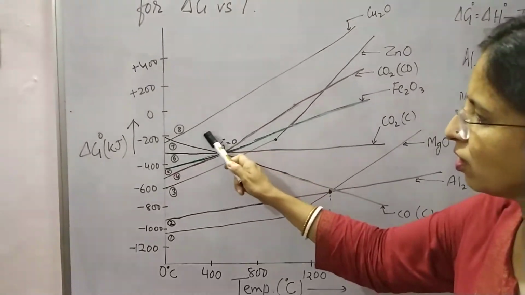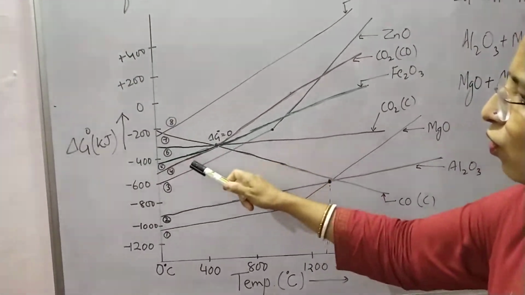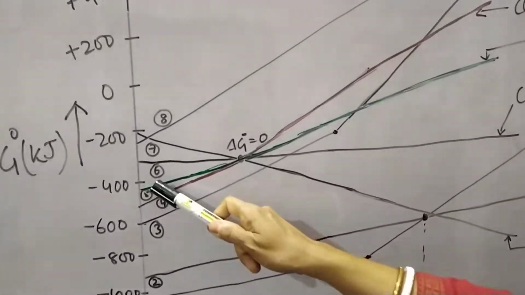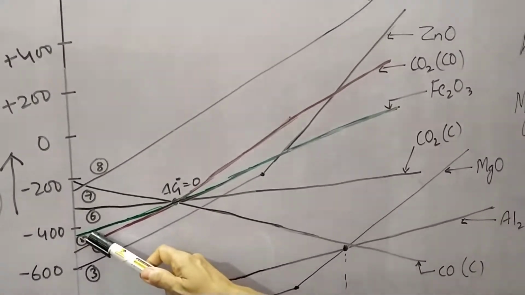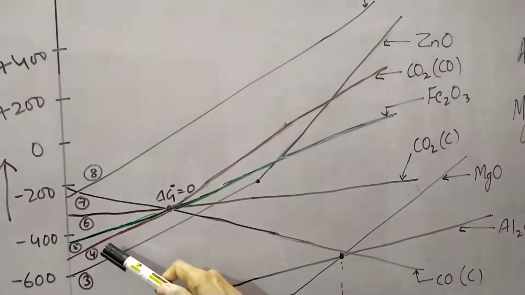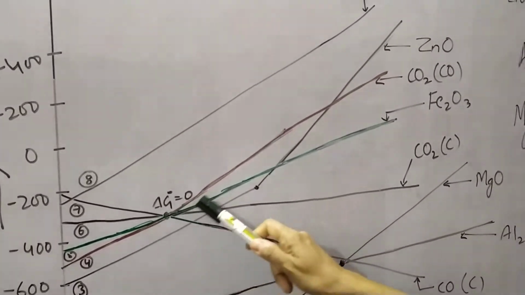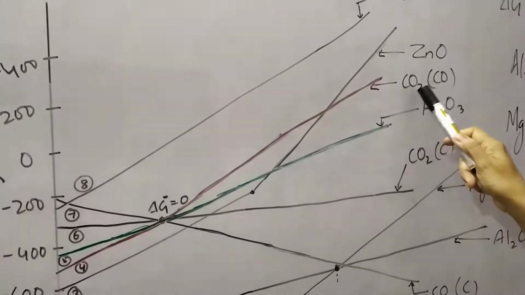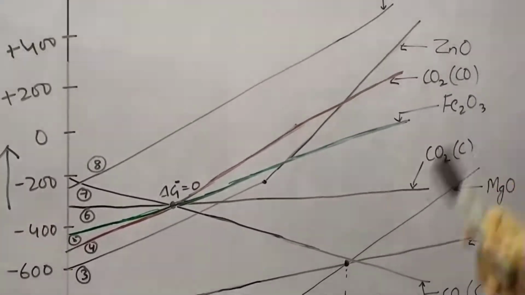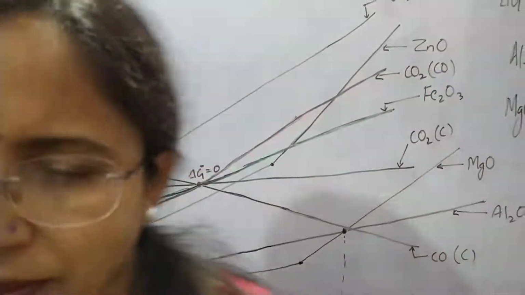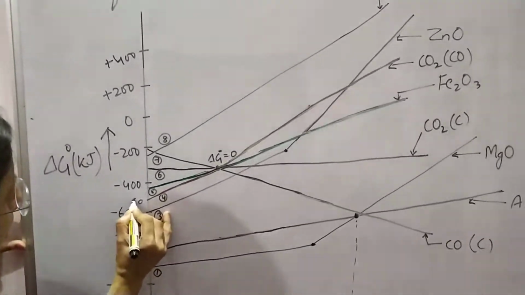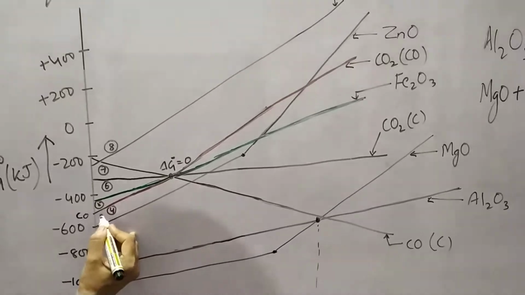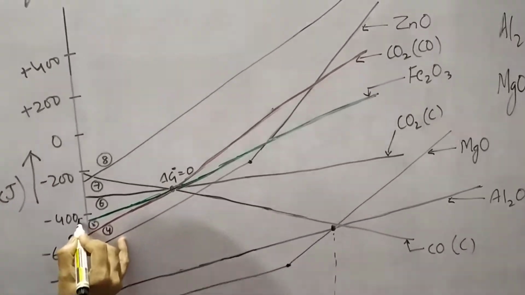Now let us concentrate on these four plots, 4, 5, 6 and 7. The fourth plot, the red line, is for carbon dioxide from carbon monoxide, so the reducing agent here must be carbon monoxide. Green is for iron.